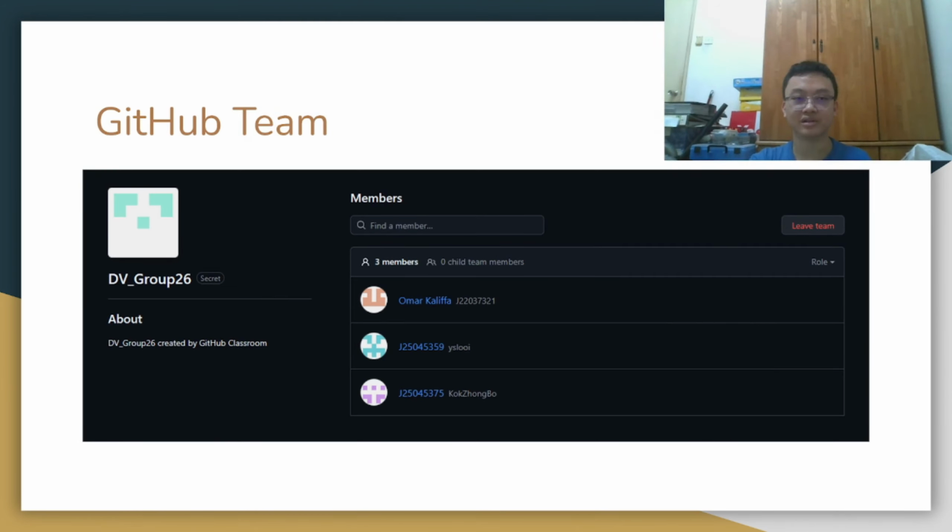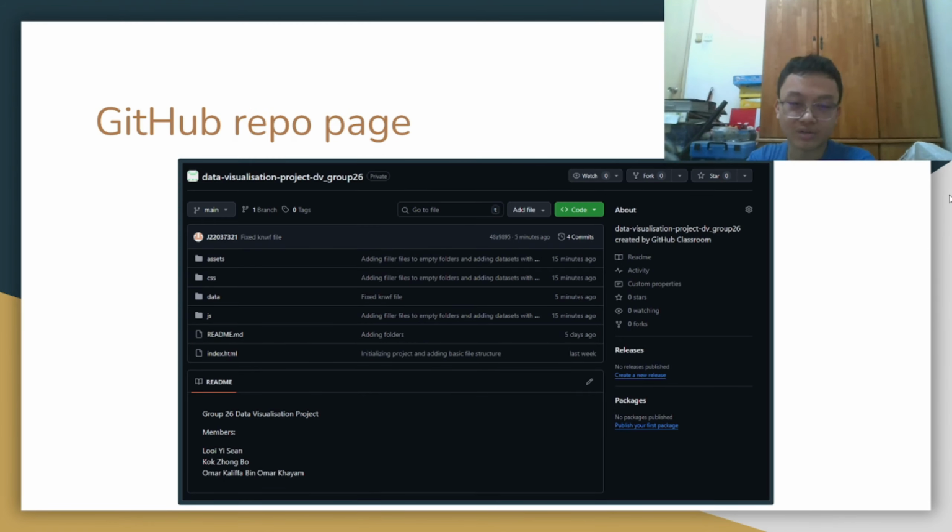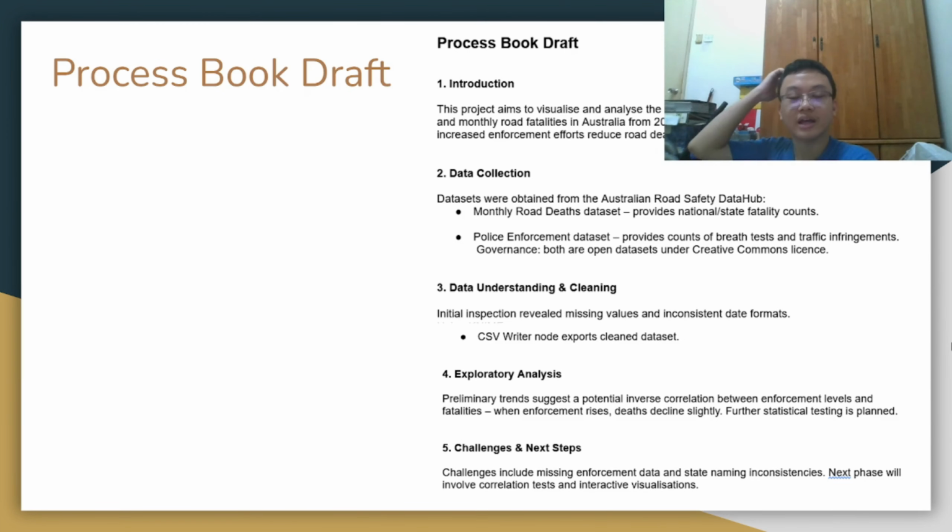So this is our GitHub team. All 3 of our members are in here. This is our repository page of all of our GitHub. And this is our process book draft. This is just a small part of it. I'm going to be honest, sir, I'm not sure how to make a draft of a process book. So this is the most simplest way I've done it for now.